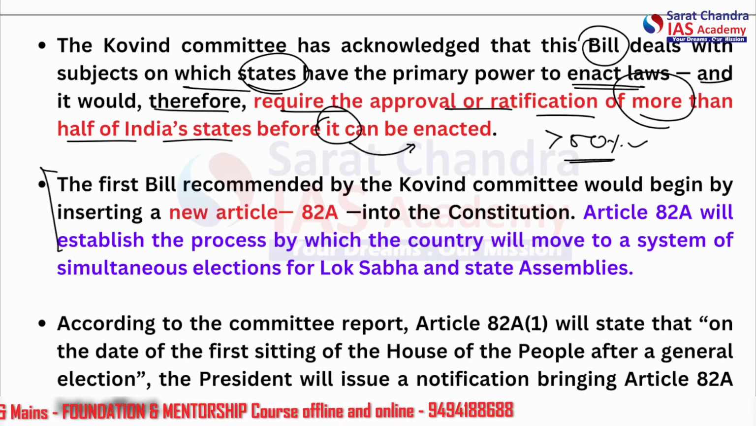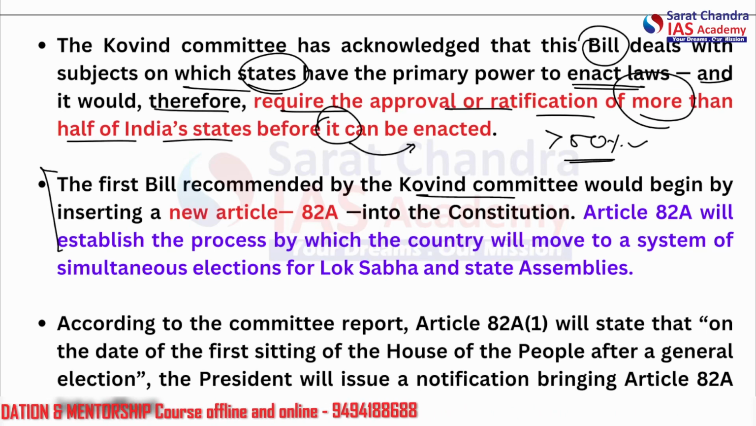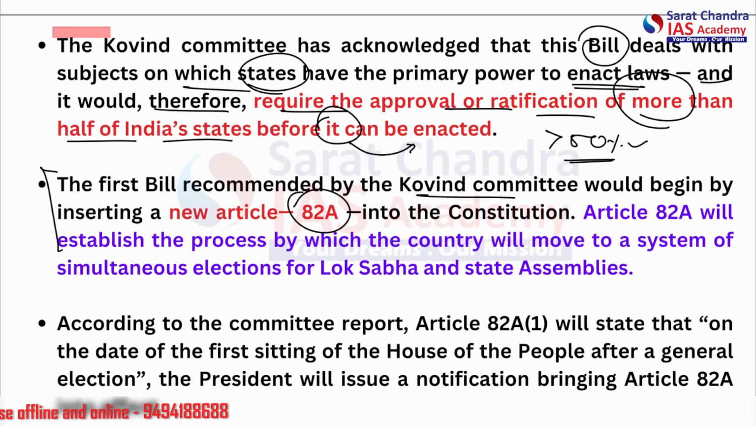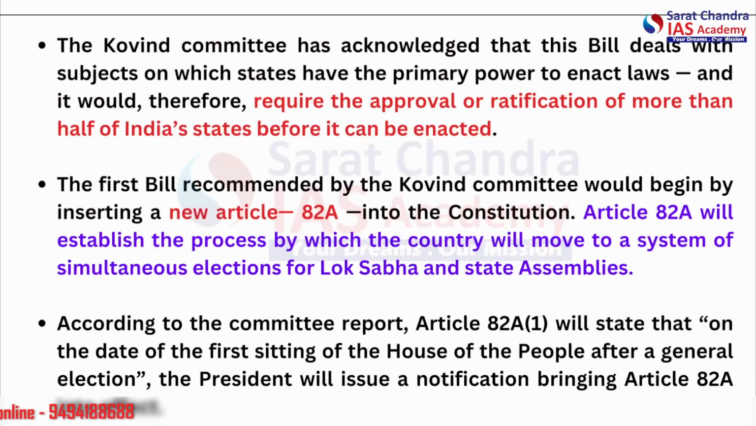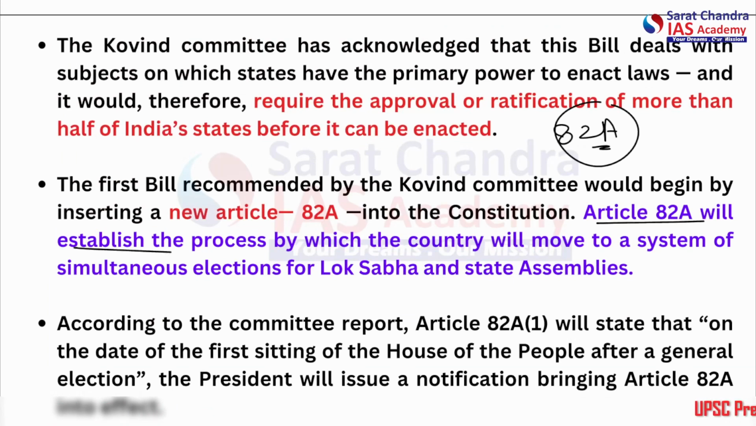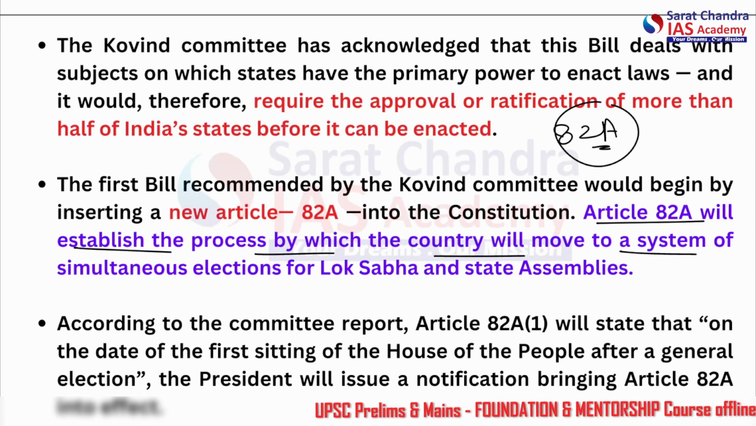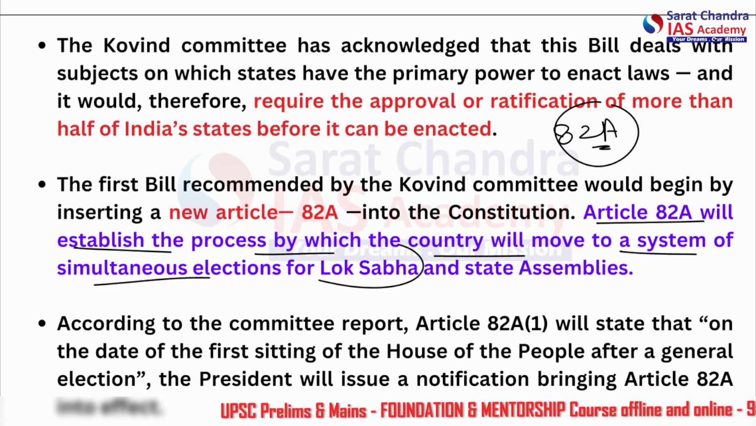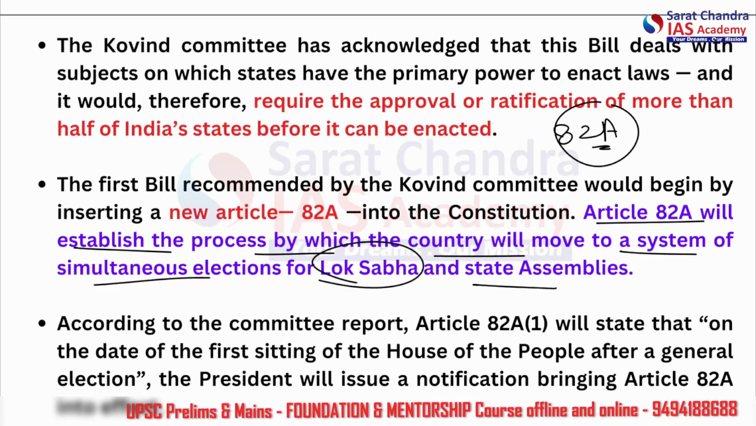Now the first bill recommended by the Kovind committee would begin by inserting a new article 82A. All right, now this article itself can be asked in the exam, that article 82A enacts this certain thing. So article 82A will establish the process. So this is the main article, the article 82A. So it will establish the process by which the country will move to a system of simultaneous elections for Lok Sabha as well as state assemblies.